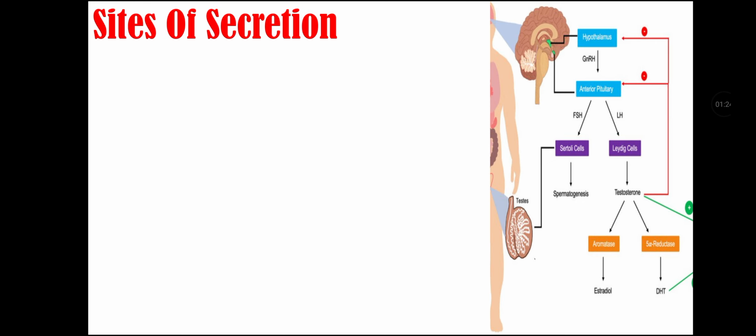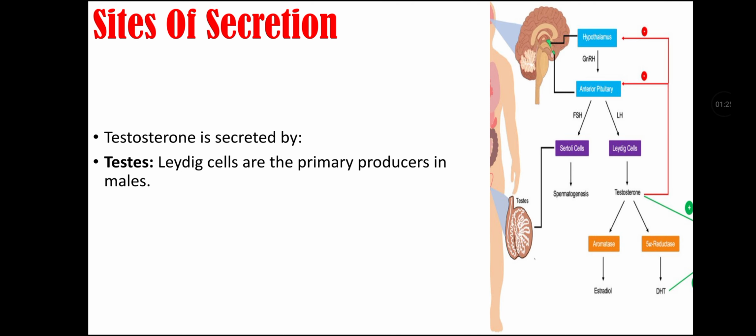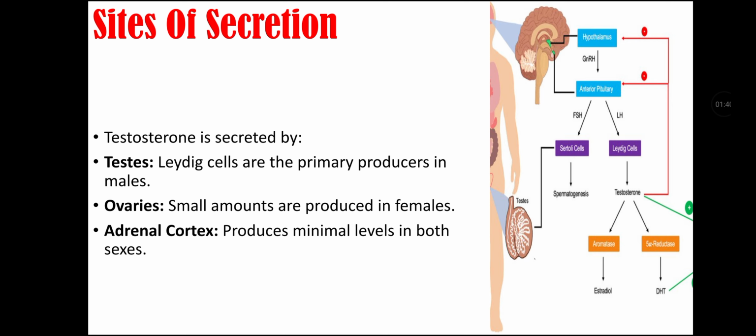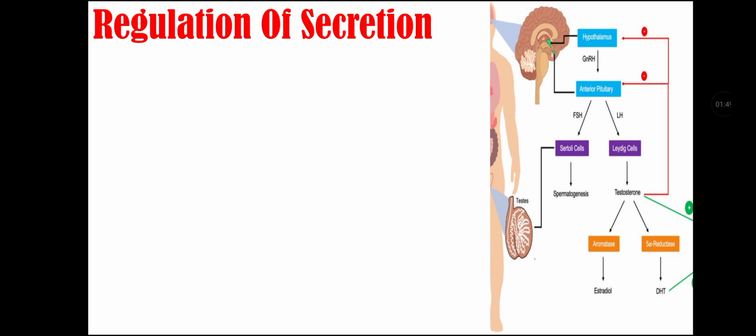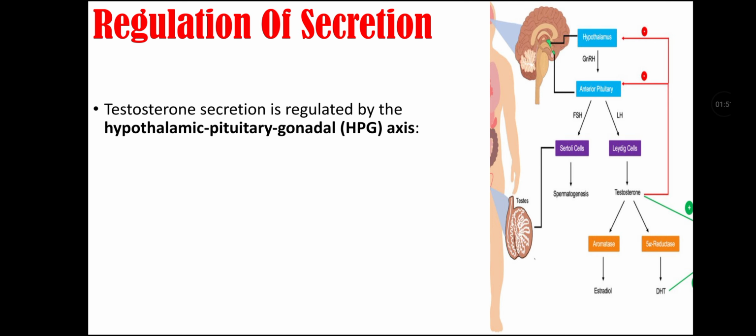Site of secretion of testosterone. Testosterone is secreted by the testes, where Leydig cells are the primary producers in males. It is also produced by the ovaries, which produce a small amount of testosterone in females. It is also produced by the adrenal cortex, which produces minimal levels in both sexes, male and female.